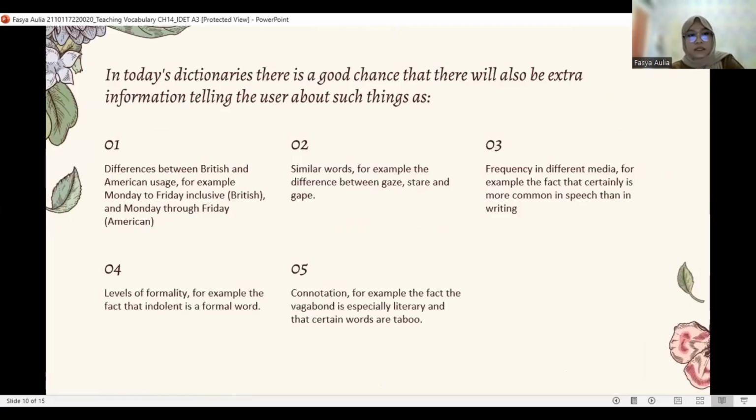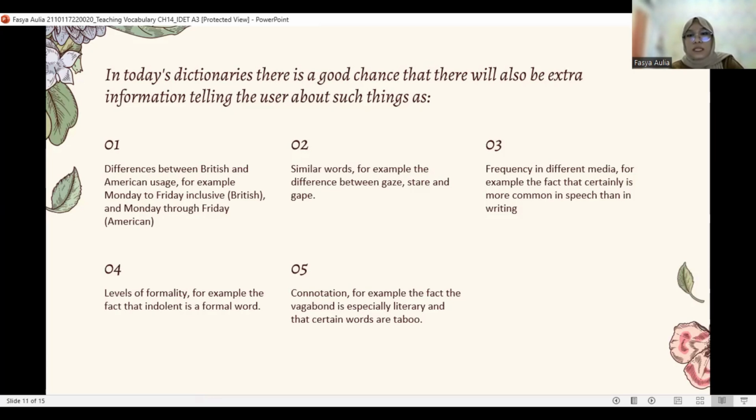Next slide, please. In today's dictionaries, there is a good chance that there will also be extra information telling the user about such things as, first, differences between British and American usage, for example, Monday to Friday inclusive in British, and Monday through Friday in American. Number 2, similar words, for example, the difference between gaze, stare, and gape.